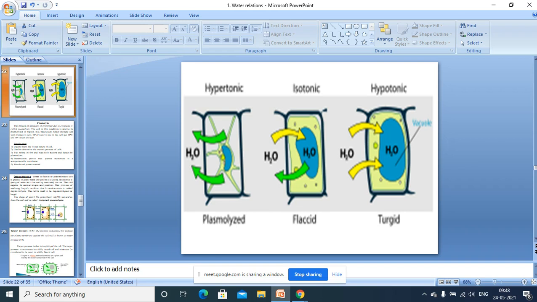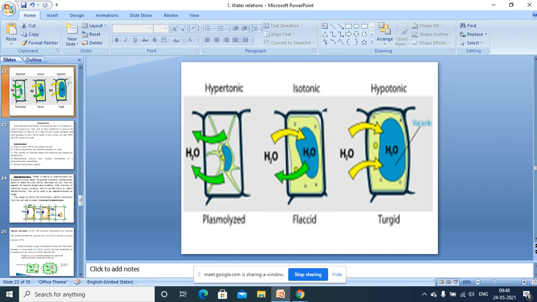Because the cell sap present in the vacuole is lower concentrated than the water present outside. Hypertonic solution. So the concentration of the cell sap in the vacuole is lesser than outside, so water moves out. Thereby the volume of the vacuole decreases.